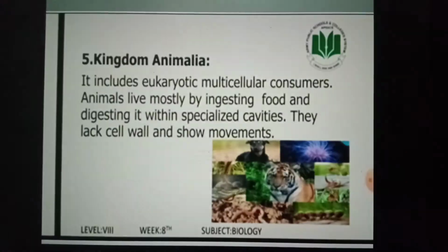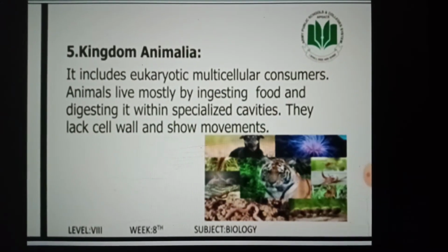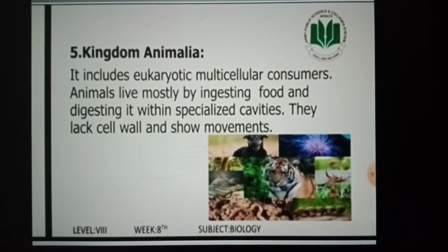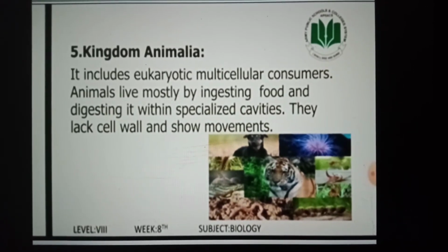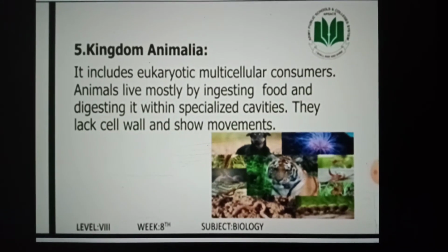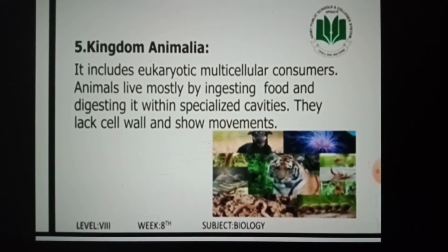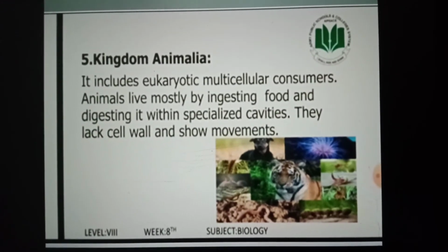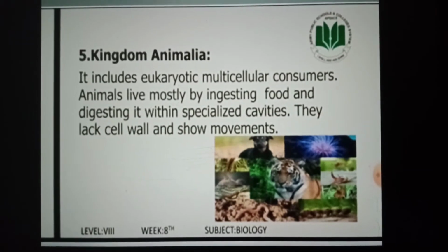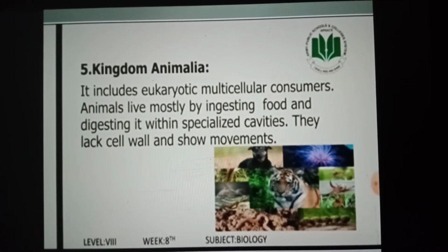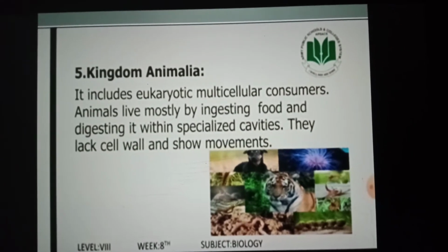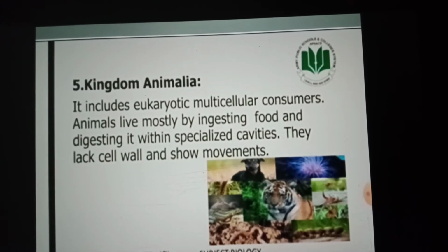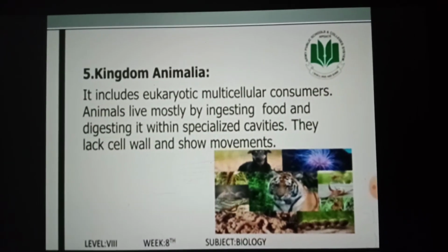Kingdom Animalia. It includes eukaryotic multicellular consumers. Consumers mean that they depend upon others for food. Animals live mostly by ingesting food and digesting it within specialized cavities. They lack cell walls and show movements. Biologists believe that Kingdom Protista evolved from Monera and then it gave rise to the other 3 eukaryotic kingdoms: fungi, Plantae, and Animalia.